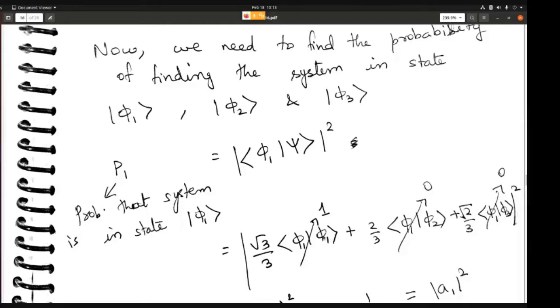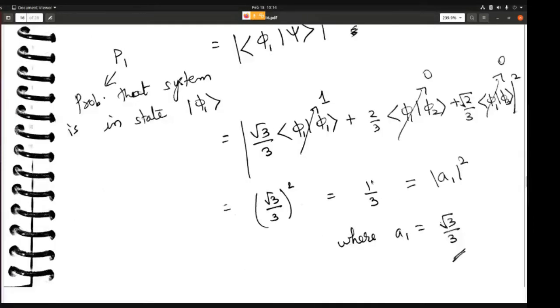Then with phi 1, the scalar product becomes phi 1 with phi 1, phi 1 with phi 2, phi 1 with phi 3. These two cross terms become 0 because the state vectors are orthonormal. Only this term remains, which is obviously equal to 1 because it is orthonormal. So you are left with only root 3 by 3 whole square, which is nothing but 1 by 3.